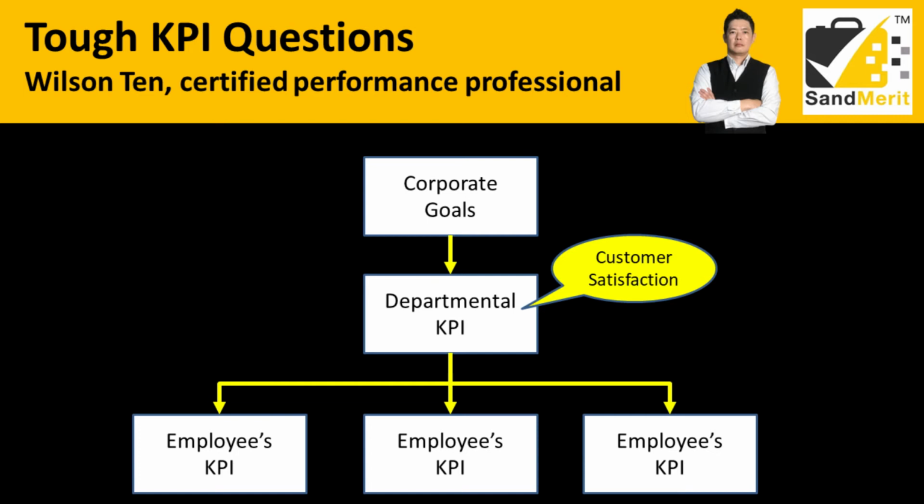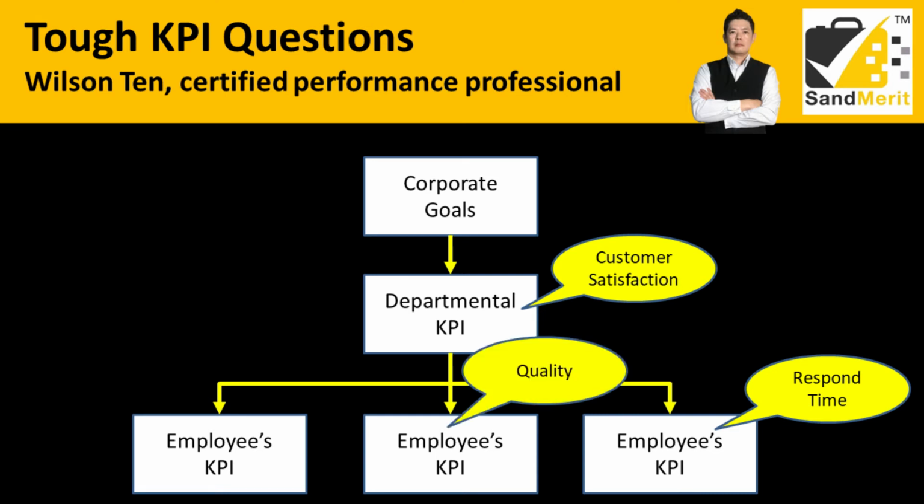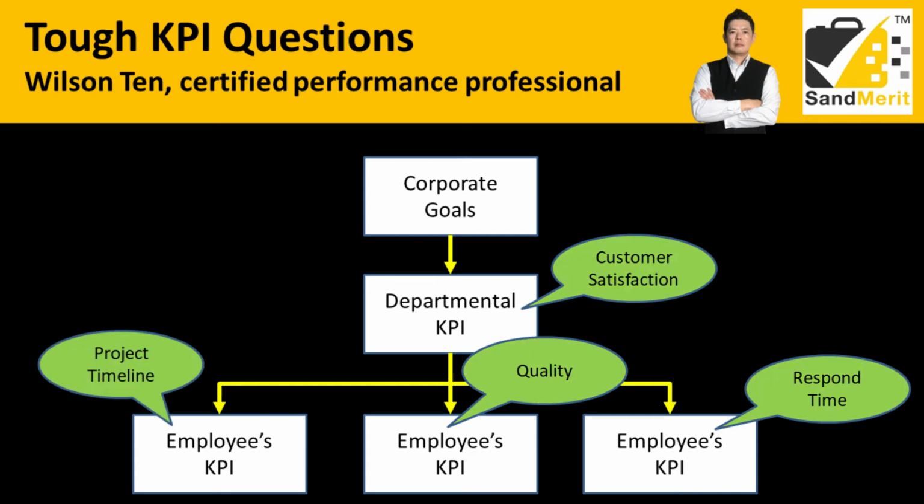Now, let's look at the departmental KPI. Your manager is responsible for customer satisfaction. Customer satisfaction is the KPI for your manager. In order to ensure that your customers are happy, you need to ensure your employees achieve the response time expected by customers, deliver quality service, and complete the project on time. Your customer satisfaction depends on these three elements.